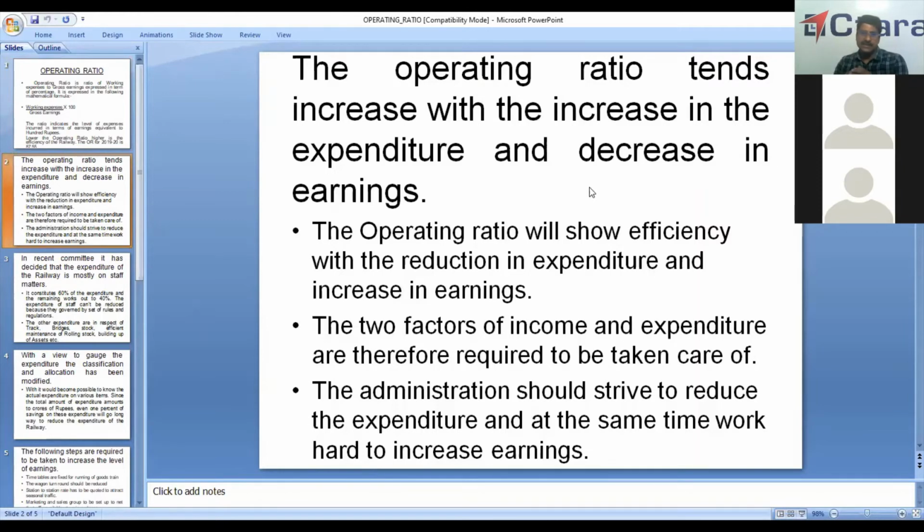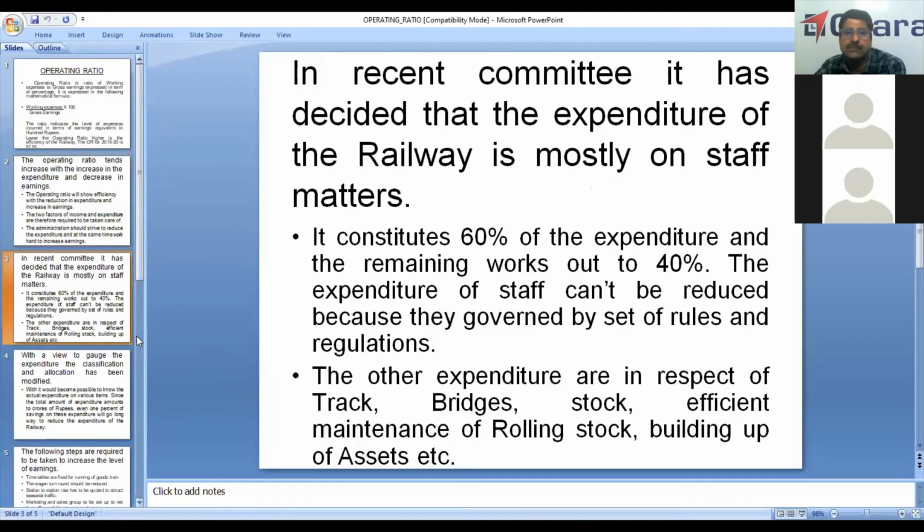Operating ratio tends to increase with increase in expenditure and decrease in earnings. The operating ratio will show efficiency with the reduction in expenditure and increase in earnings. As per the recent committee, the expenditure of railways mostly on staff matters will consist of 60%, and all the remaining is 40%.